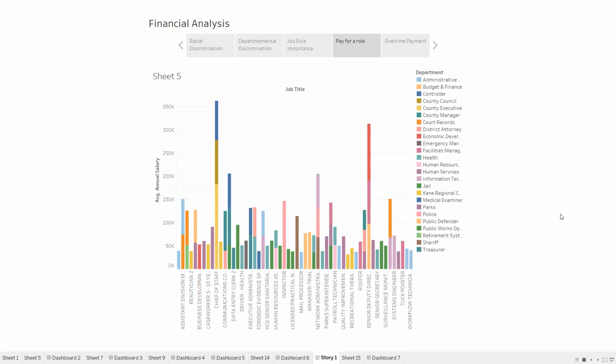Next comes the visualization to identify if there is any discrimination for a job role based on the department in which it is performed. For example, the role chief of staff is paid 1,82,000 under the county executive department, whereas the payment goes down to 95,000 in the county council department. But when we observe senior deputy director, the pay in the public defender department, facilities management department or economic development department is around 1 lakh, which maintains the equality of the role irrespective of the department.